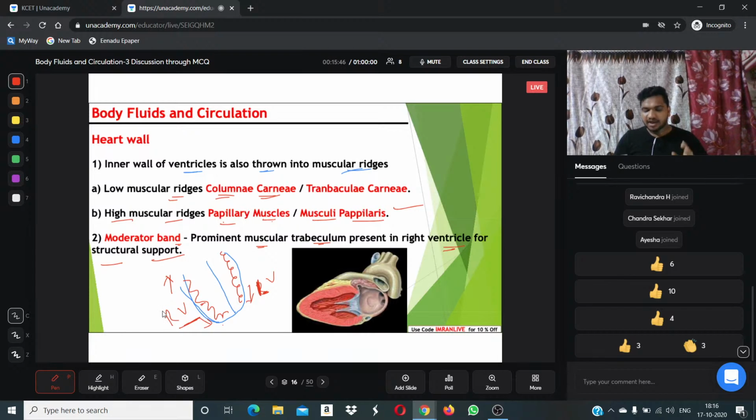For your understanding, I am making it easy. At the right ventricle, it consists of a special prominent muscular trabecula that helps structural support. How it functions, we will study in upcoming slides.